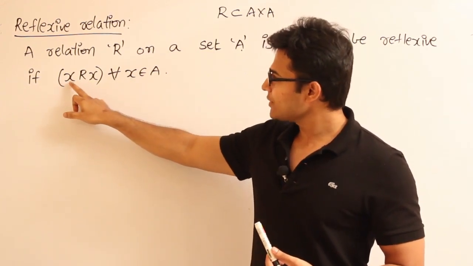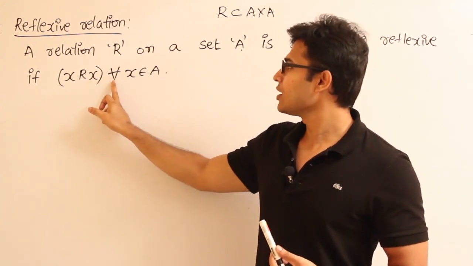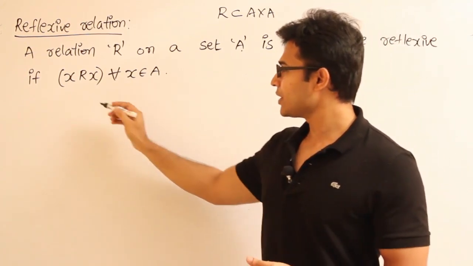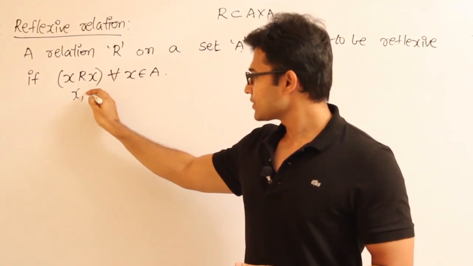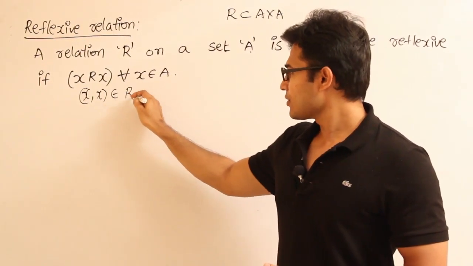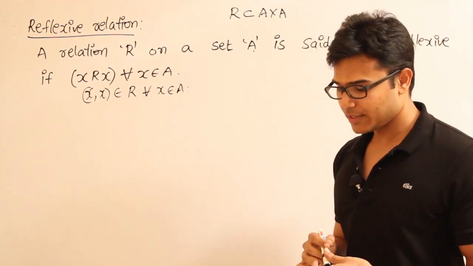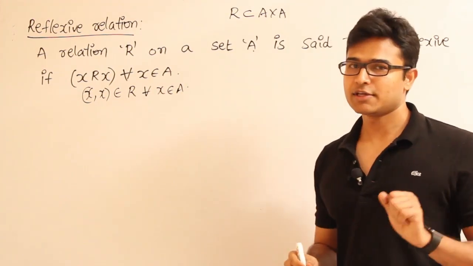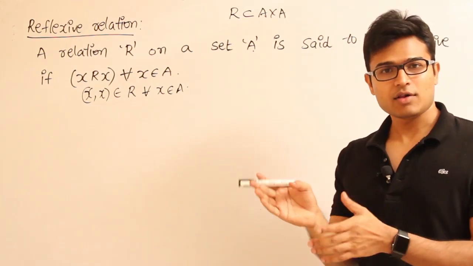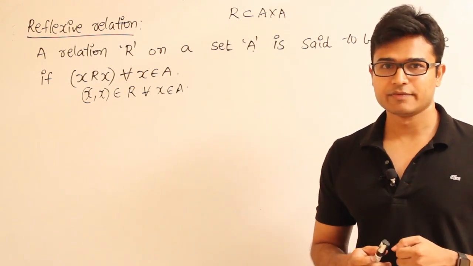If small x is related to small x through R for all x belongs to A. Another way of writing it is, if x comma x belongs to R for all x belongs to A. So it just means that if you are taking A cross A and you have the elements of type x comma x, then all such elements should be present in R. Then only we are going to say that R is reflexive.